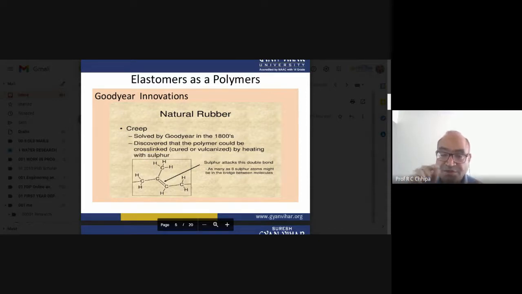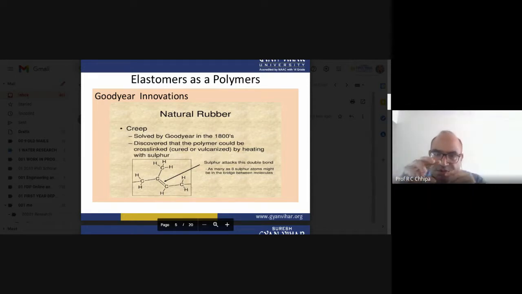What happened in this particular case? Suppose we have a bigger, long chain. What is the property of carbon? That is the catenation property. So 1,3-butadiene is the monomer having the methyl group at the two position.